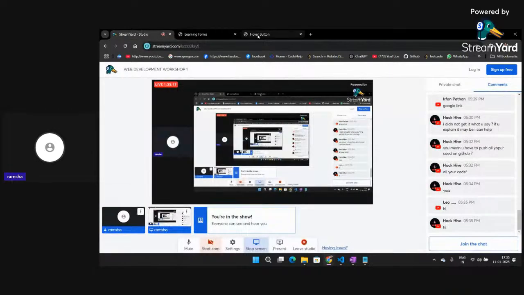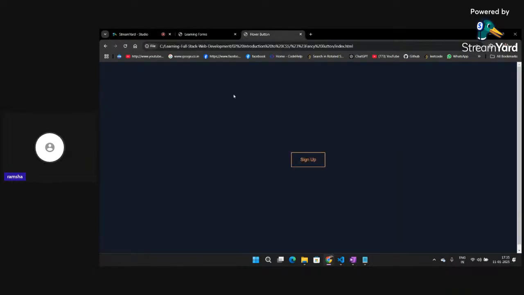For now, for learning the CSS part, try creating a page with this background color and a sign up. The animation that is happening on the sign up you don't need to do, but you have to create a sign up button, and it should look something like this.